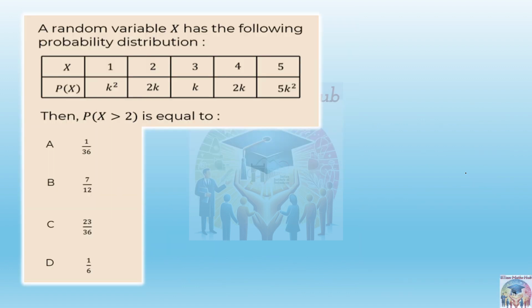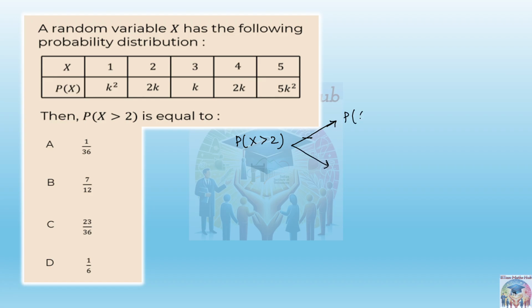Okay. The next question: a random variable x has the following probability distribution. X is given as 1 2 3 4 5, and probability of x is given as k square, 2k, k, 2k, and 5k square. The question is asking what is the probability of x getting greater than 2. So can you see, if they are asking you probability of x greater than 2, you can write this in two ways. What are the two ways?